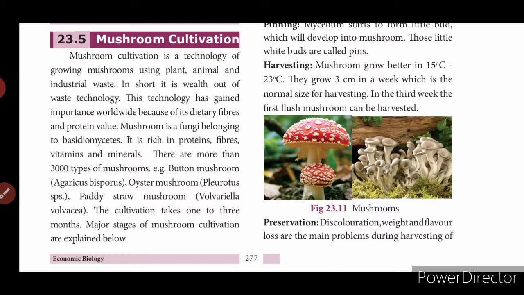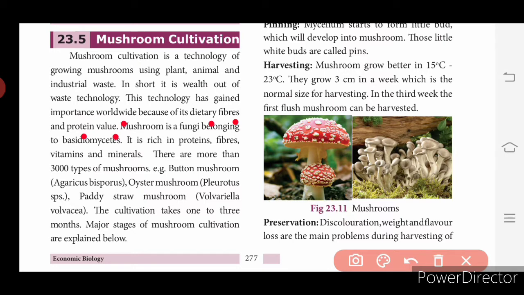Mushroom cultivation is a technology of growing mushrooms using plants, animals and industrial waste. In short, it is wealth out of waste technology. This technology has gained importance worldwide because of its dietary fibers and protein value. So why do we grow mushroom? Because of its worldwide importance, the dietary fibers and protein value.